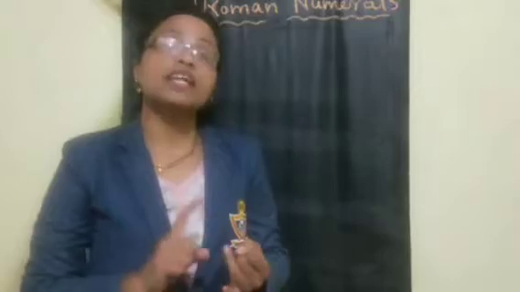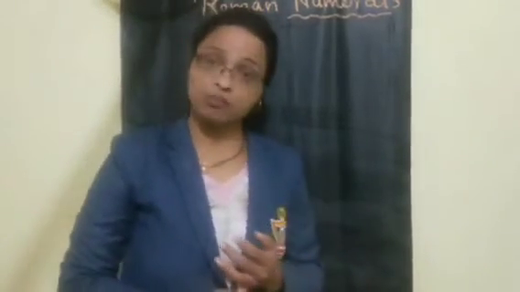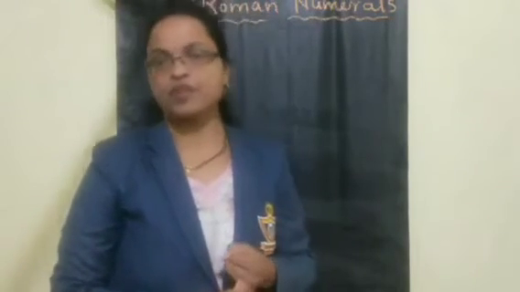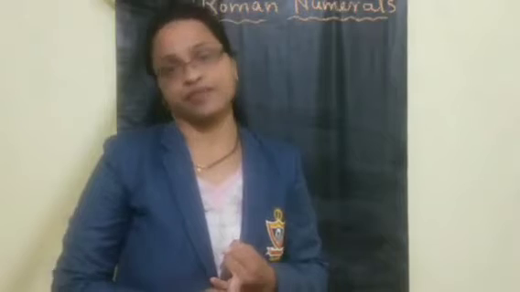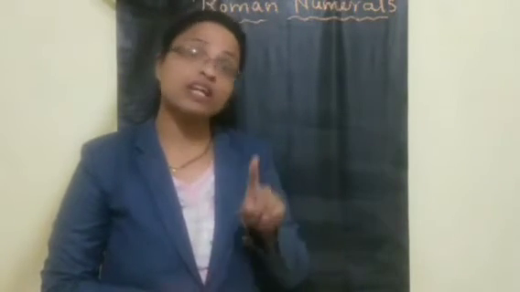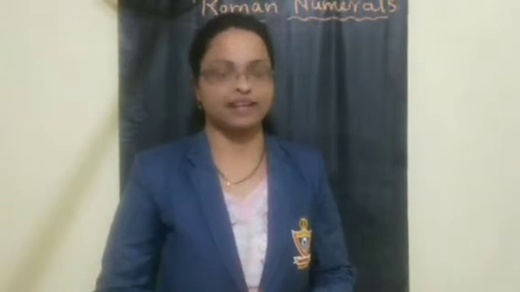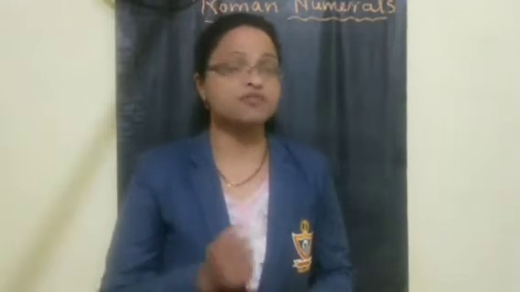Which are the points we have to remember? First, in Roman numerals, we can repeat a symbol only 3 times. Second, symbol V, we cannot repeat. We can write that symbol only 1 time. And third, symbol V, we cannot subtract. Only we can add. These are the 3 points we have to remember.